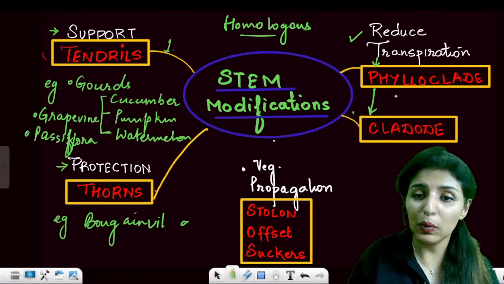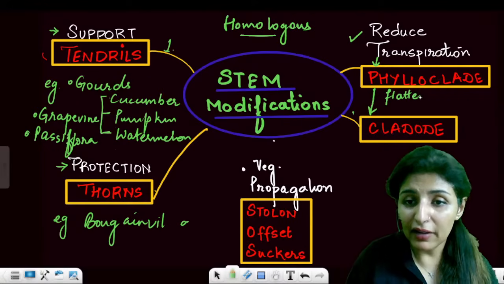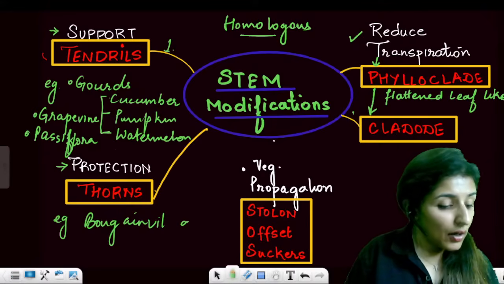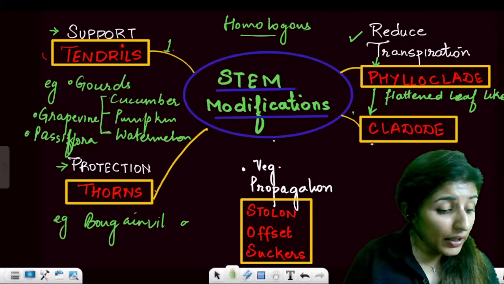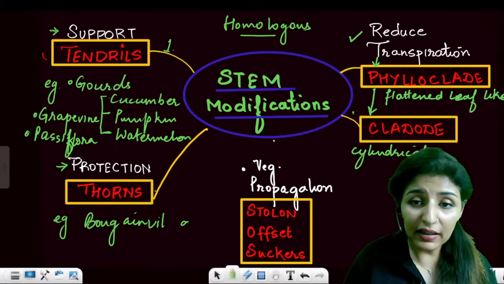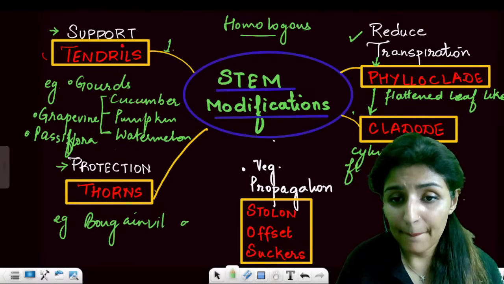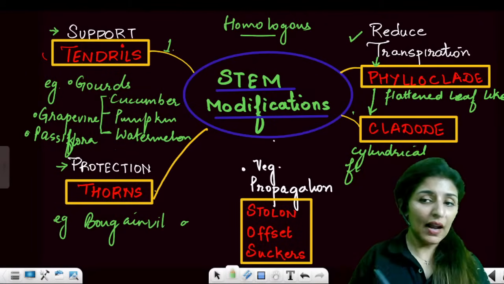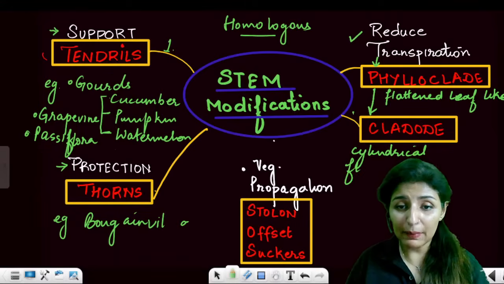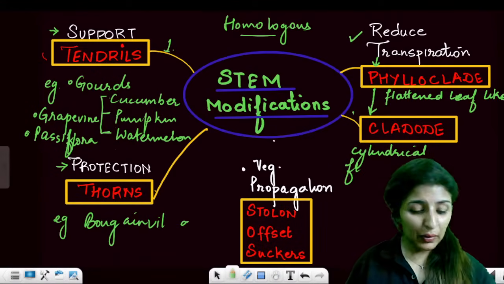Now, what is the difference between cladode and phylloclade? See, phylloclade is a flattened leaf-like structure. Right? While cladode is a cylindrical and flattened green stem-like structure. Is this point clear? Now, cladodes always have limited growth. Cladodes will always have limited growth. Are these points clear to everyone?